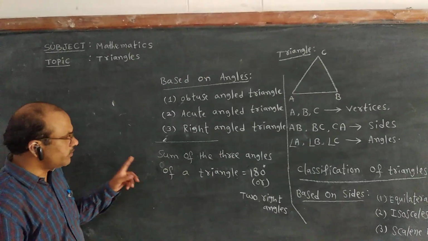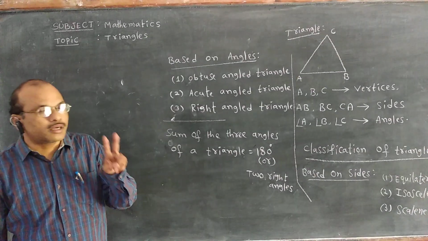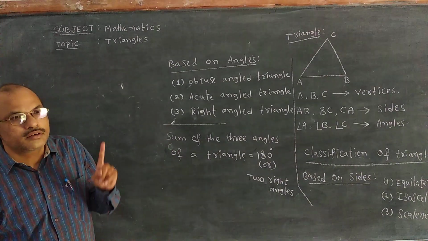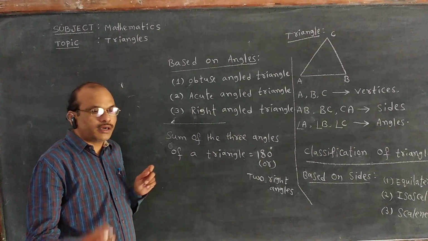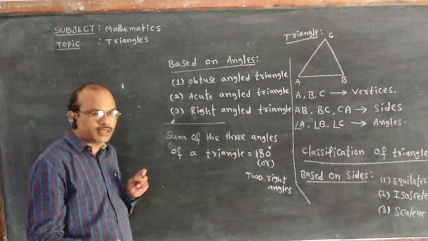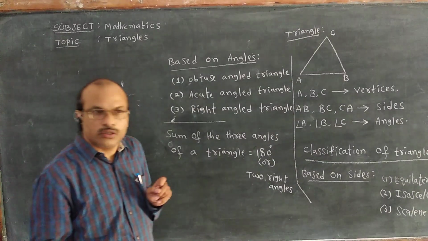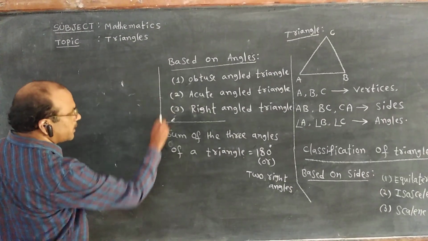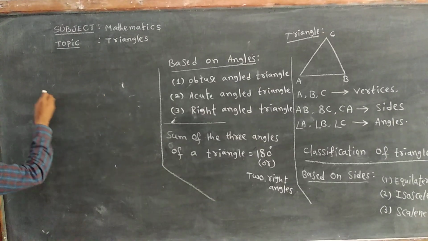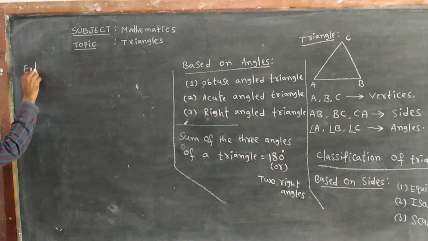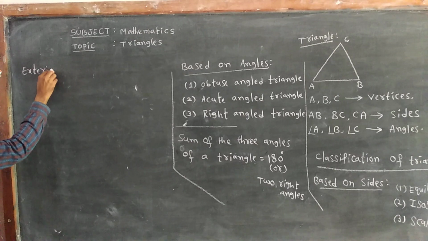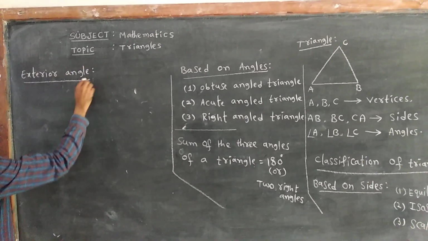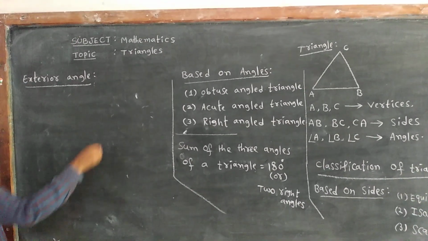Next, when we think of other properties, the sum of any two sides of a triangle is always greater than the third side. Same way, the difference of any two sides of a triangle is always less than the third side. And then when we go for the exterior angle property, we can say the exterior angle.